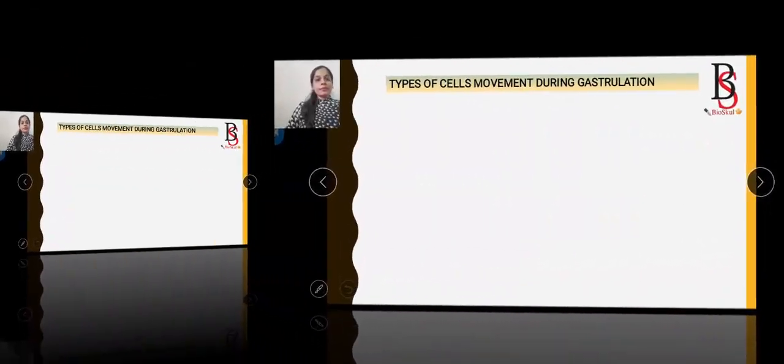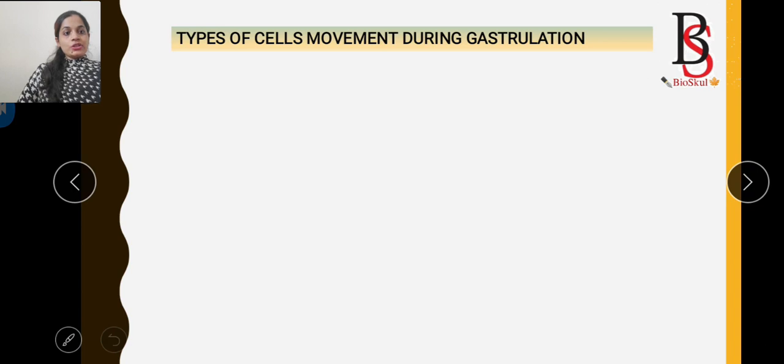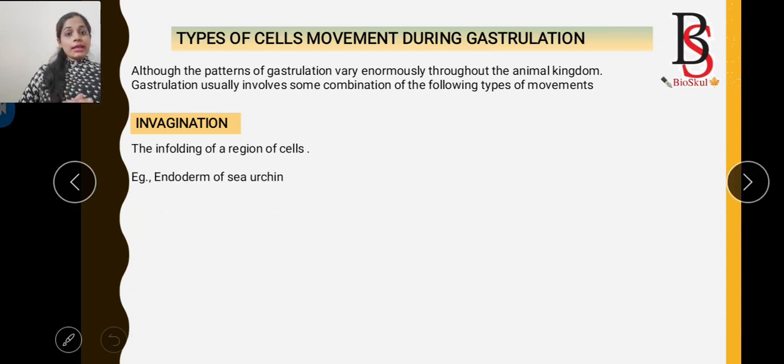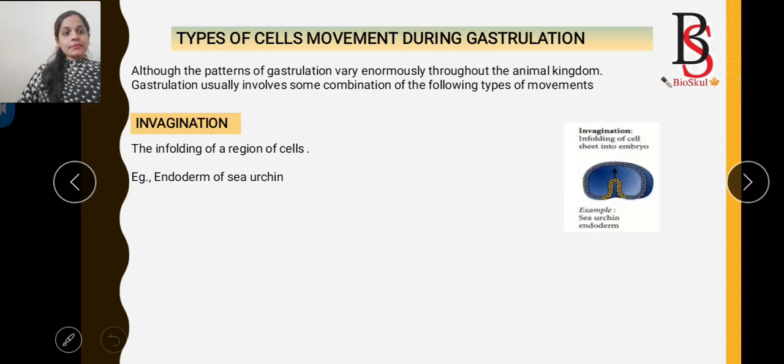Okay, so types of cell movement during gastrulation. Although the pattern of gastrulation varies enormously throughout the animal kingdom, gastrulation usually involves some combination of the following movements. So what are those movements? The first one is invagination. What is invagination? Invagination is the enfolding of a region of cells. You have to remember this. Here in the diagram you can see that the cells are enfolded into the embryo. An example is the endoderm of sea urchin.